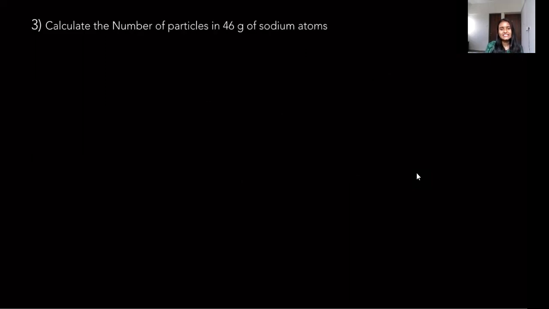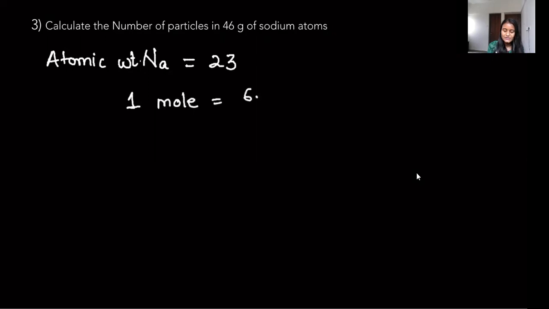Calculate the number of particles in 46 grams of sodium atoms. So sodium, that is represented this way, has atomic number 23. So if we know the atomic weight of sodium, we will be able to calculate the number of particles. How? We know that 1 mole contains 6.022 times 10 to the power 23 particles, right? So if 1 mole has these many particles, we know that 1 mole also has 23 grams. We will be able to find out how many particles will be there in 46 grams.